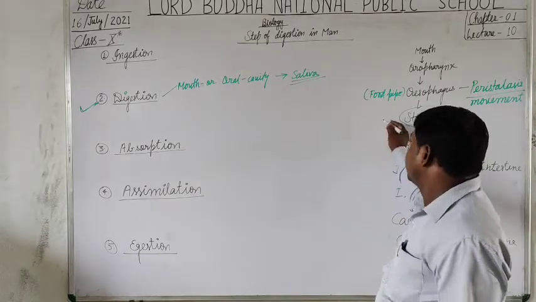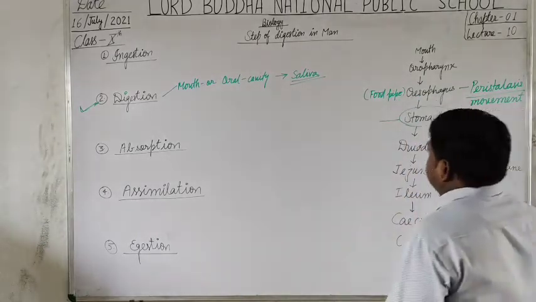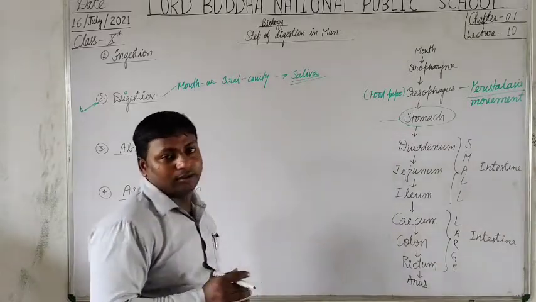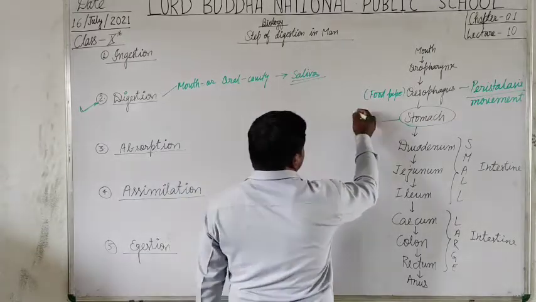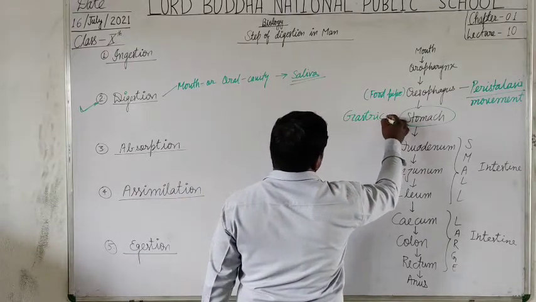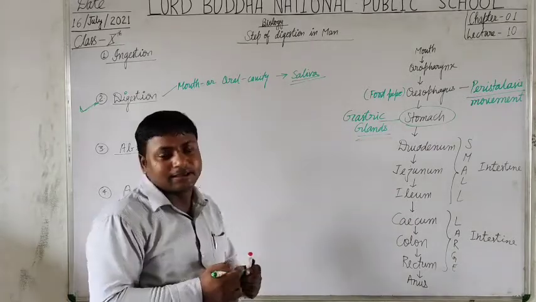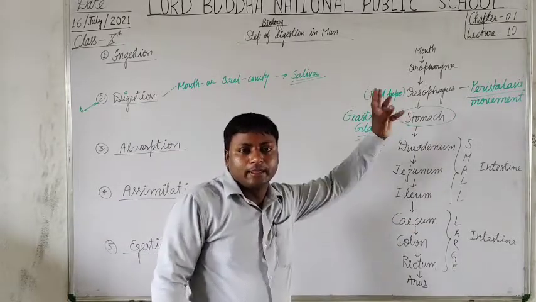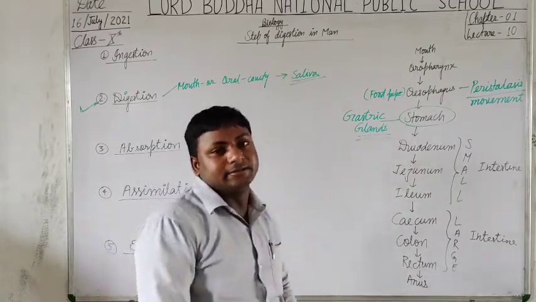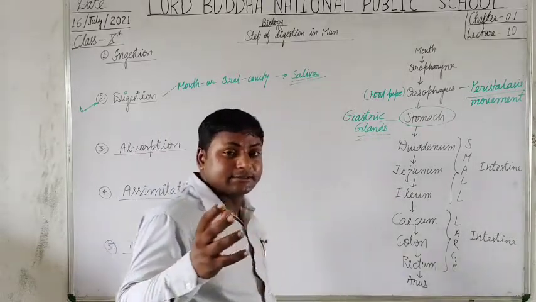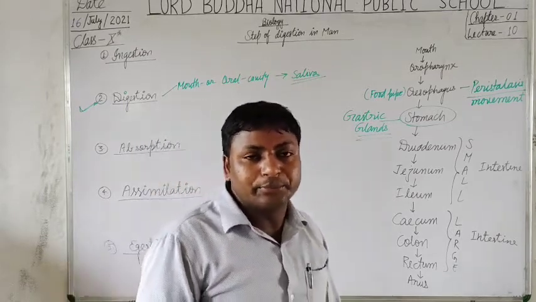Now, in the stomach, as the food enters into the stomach, the inner wall contains rugae, and the rugae are well lined by gastric glands. What? Gastric glands. Yes, students. The gastric glands are present on the inner wall of the stomach, and these release a juice that is concentrated with hydrochloric acid and pepsin.